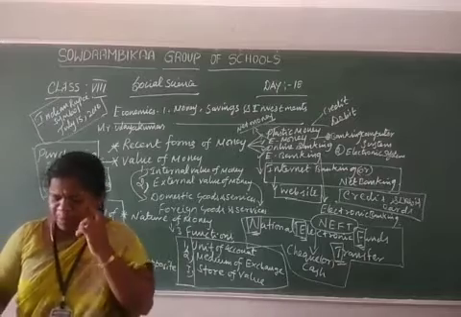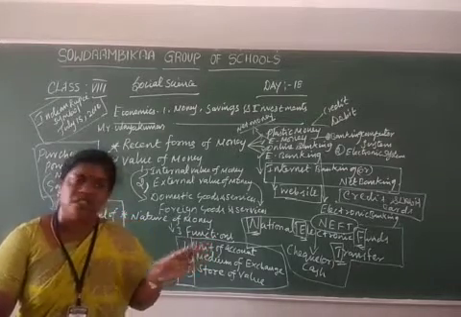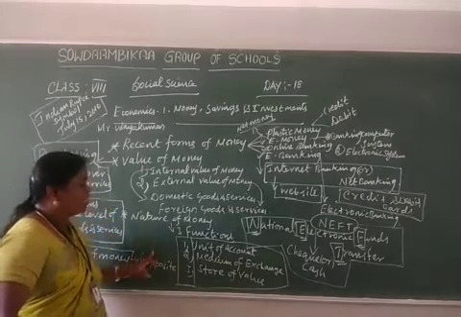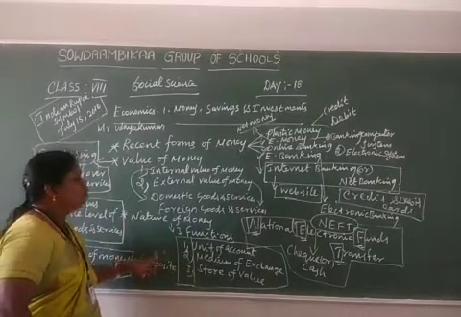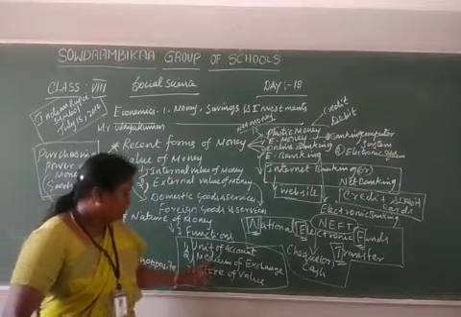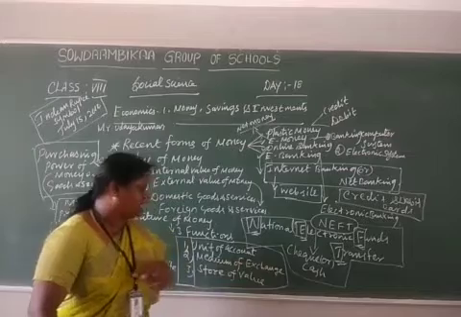So money is difficult to define, partly because it does not fulfill just one role. It has three functions. What are the three functions of money? First is unit of account. Second is medium of exchange.